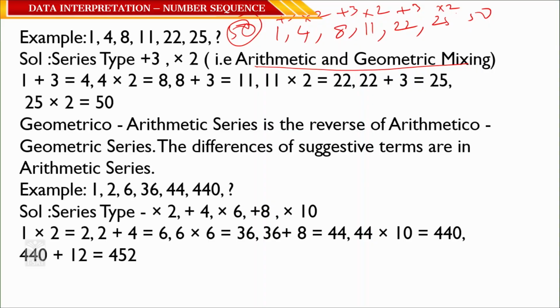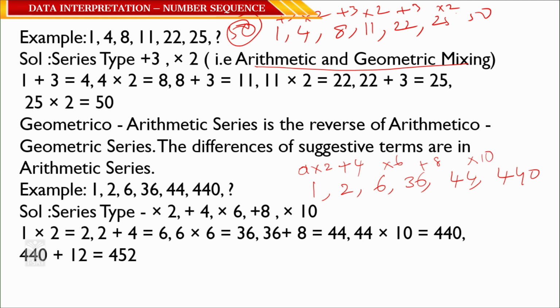Now, come to 1, 2, 6, 36, 44, 440. Here, 1 into 2 is 2, means multiply with 2, add 4, multiply with 6, add 8, multiply with 10, add 12.